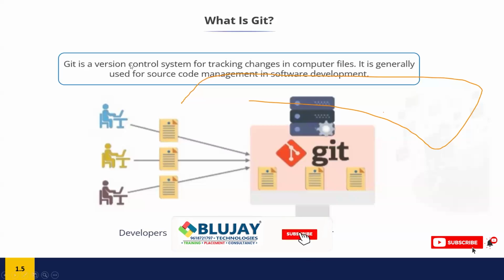So what is Git? Git is a version control system for tracking changes in computer files. It is generally used for source code management in software development. Whatever code the developers develop, they push it to Git. Understood?